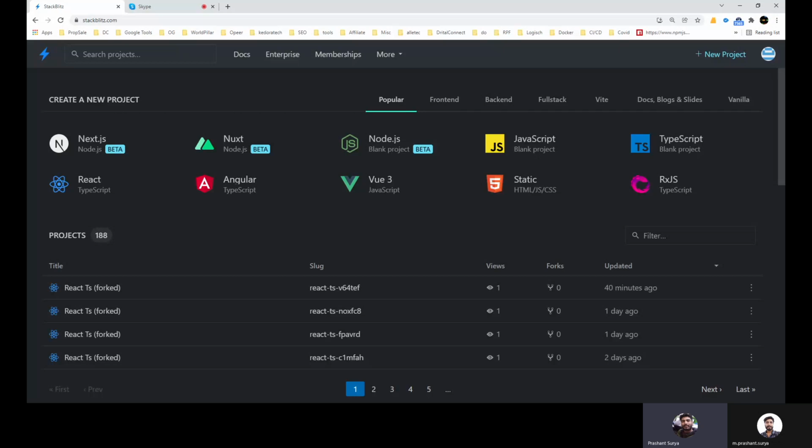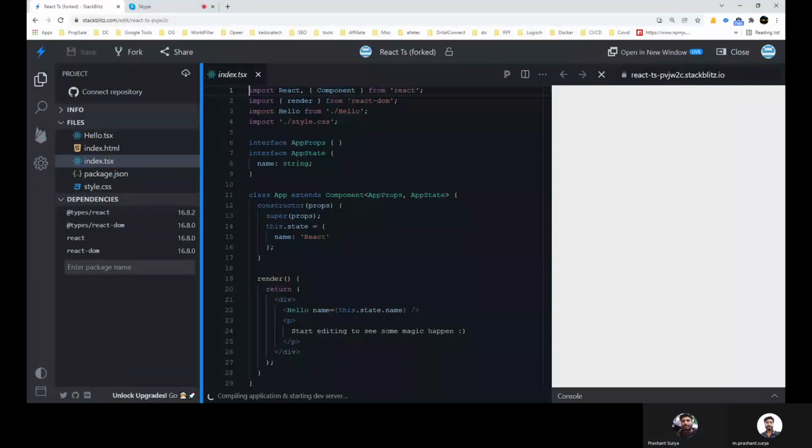So we are on stackblitz.com and we are using the React TypeScript sample application, and here we will discuss useEffect. Basically you can get useEffect from the React library.